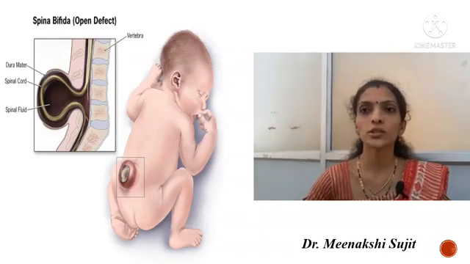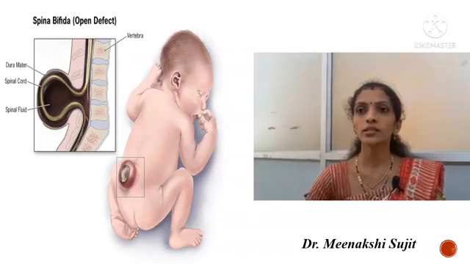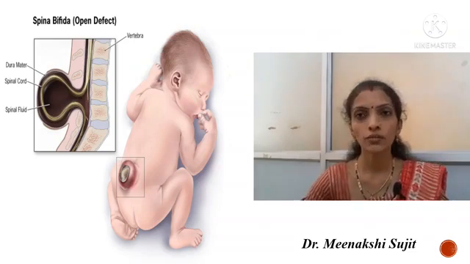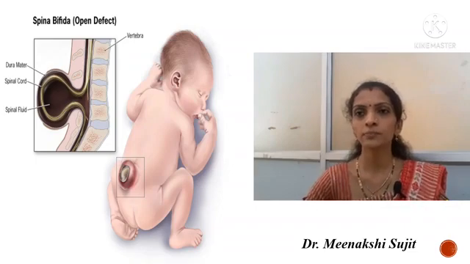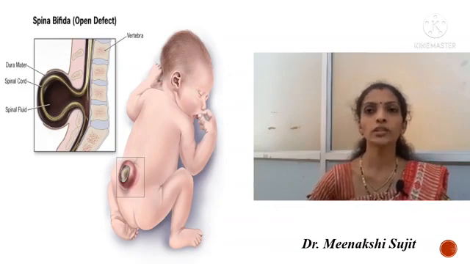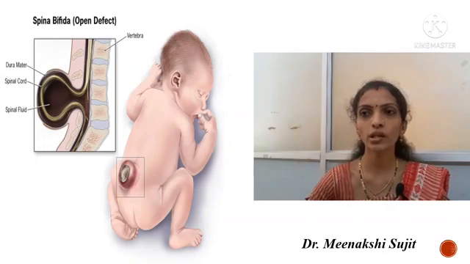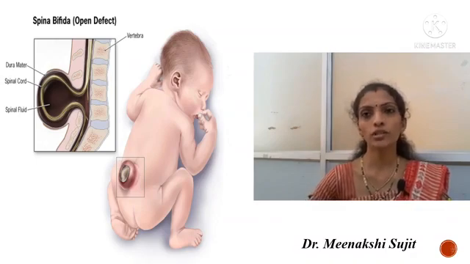So what is spina bifida? It is a congenital defect of the spinal cord involving the lamina. The common anomaly involved here is the midline defect of the vertebral bodies.